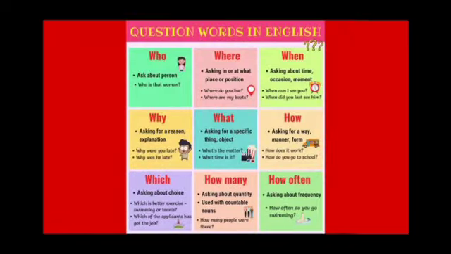Now let's have a look at the question words in English with their uses. The first question word is who. When do we use who? When we ask about a person, at that time we need to use the question word who. Its example: Who is that woman?